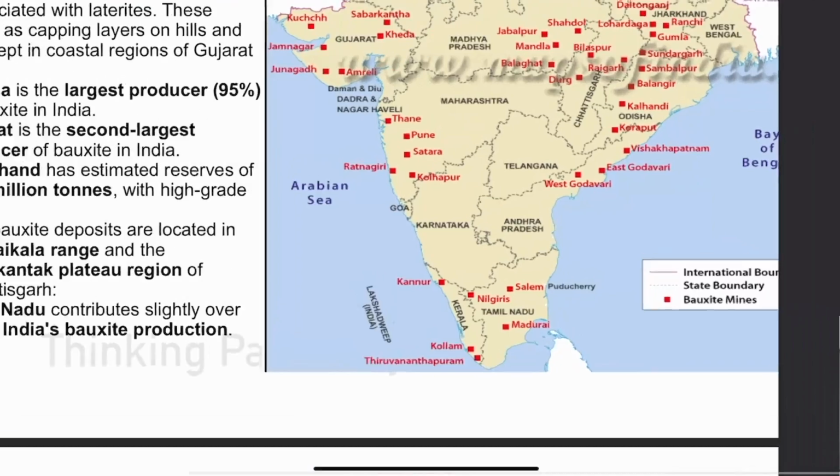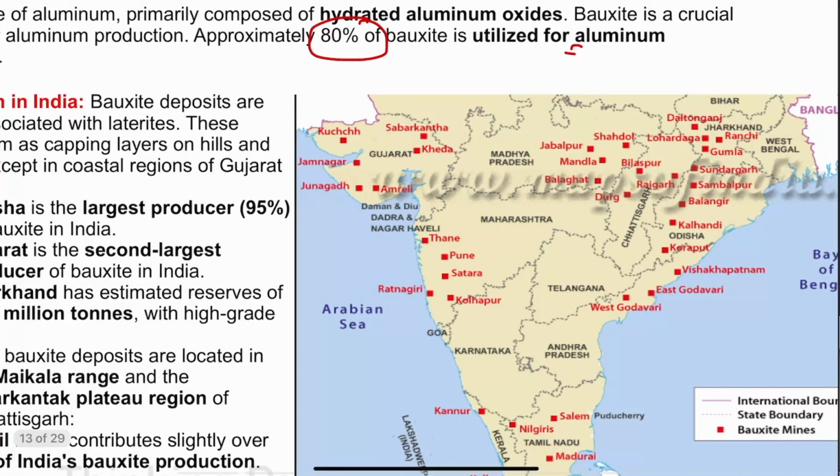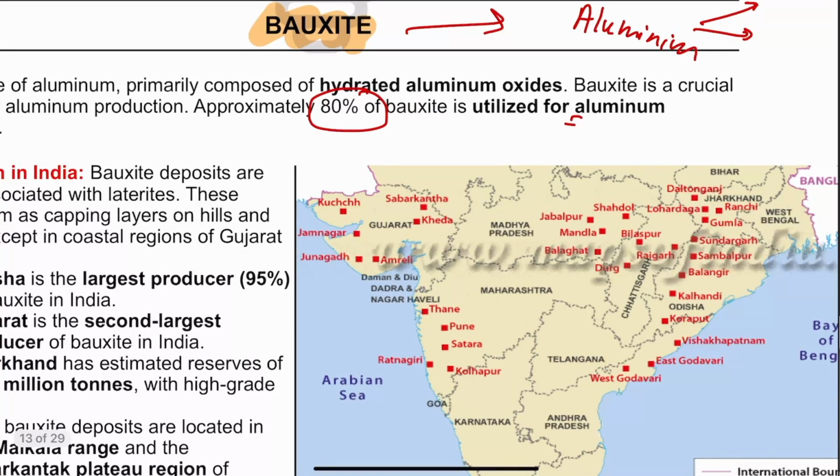Now, when we talk about the major bauxite mines, we have these particular mines. We have Sambalpur in Odisha, Balangir, Kalahandi, and Koraput. These are the most important mines that we have in Odisha. Then in Jharkhand, Lohardaga, Ranchi, and Gumla.